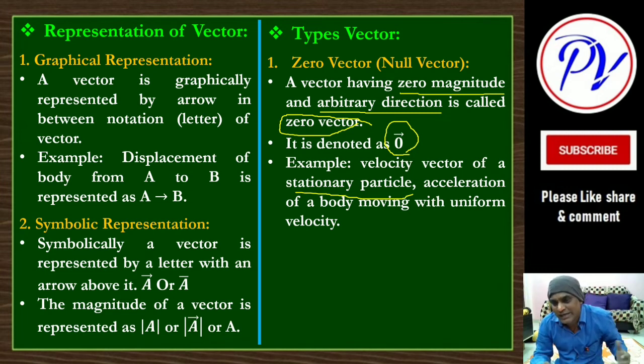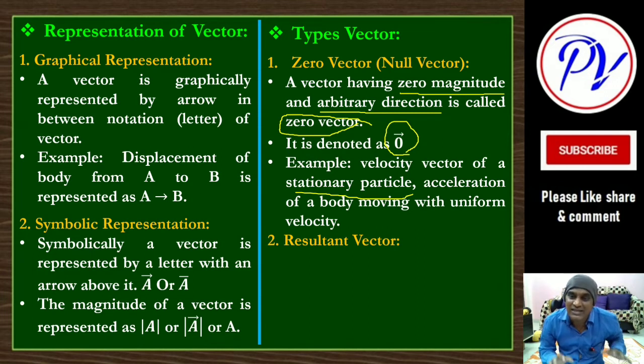And what is the acceleration? Rate of change of velocity. But there is no change in the velocity, which means acceleration is absent. But we will not say it is absent. We will say its magnitude is 0. It is there. This is the idea, okay. So another type is a resultant vector.